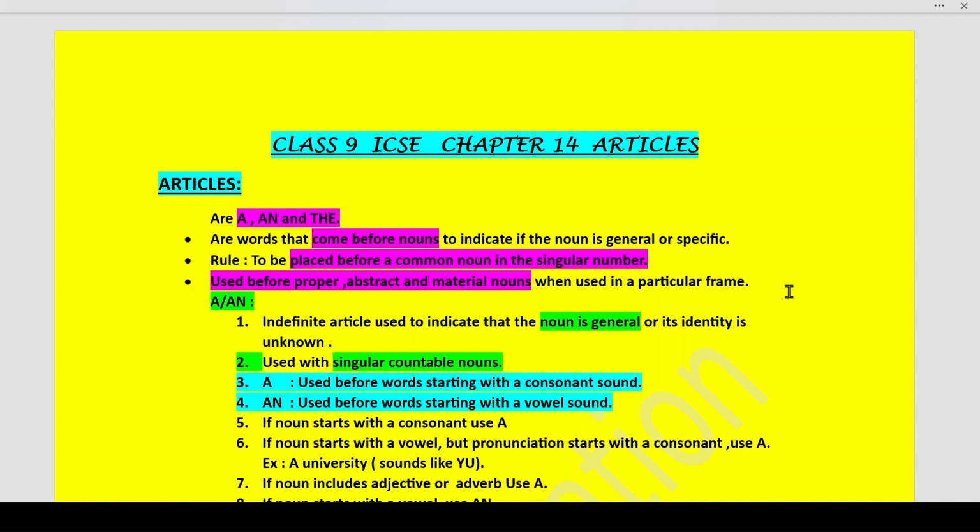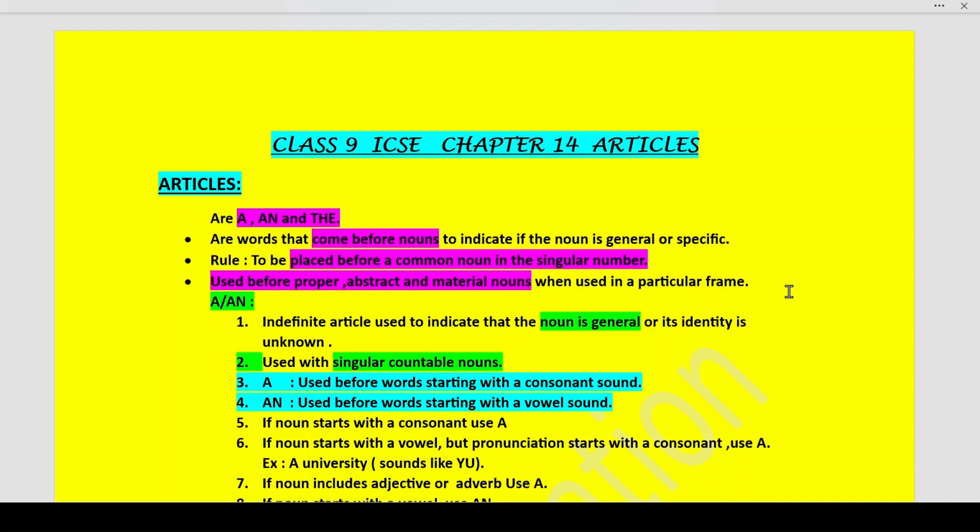So we use articles before abstract nouns also. And we also use them before proper nouns. What are proper nouns, students? They are the name of any particular person or thing or any city or any particular country or any particular river or any particular mountain, newspaper, etc. Now, proper nouns will always have a singular form and they always begin with a capital letter. So, we place these articles before proper nouns, abstract nouns and material nouns. Now, let us understand in detail about these articles.